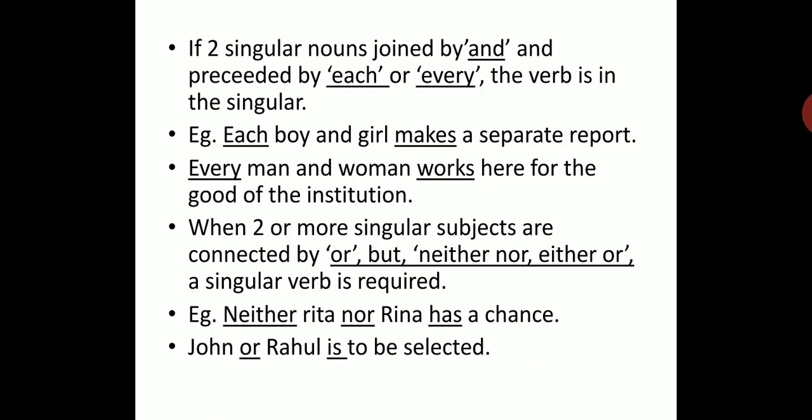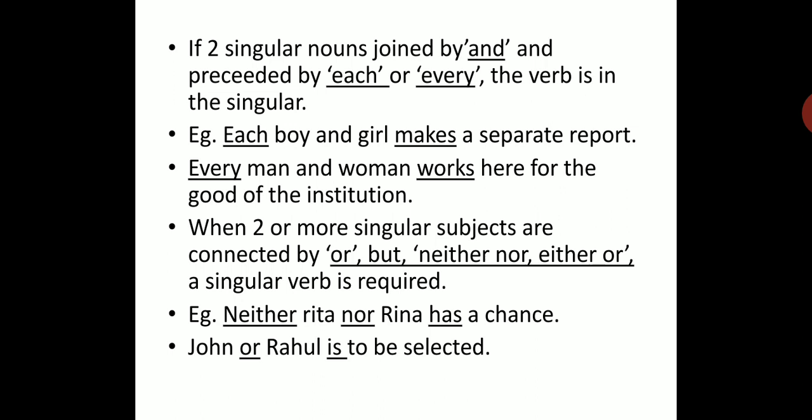If two singular nouns joined by and are preceded by each or every, the verb is in the singular. Preceded means which comes before. Now, each boy and girl makes a separate report.